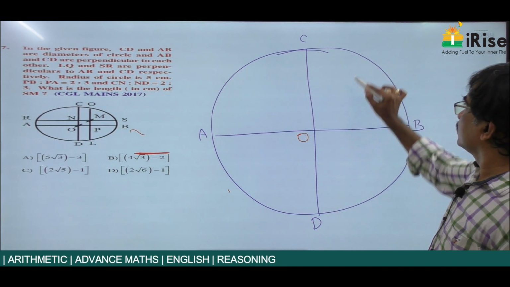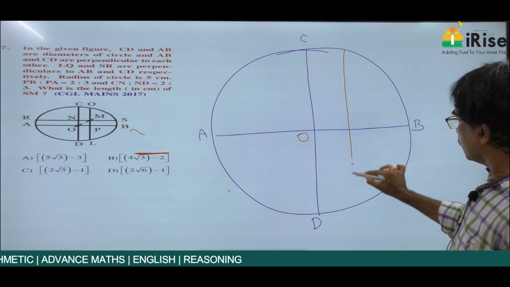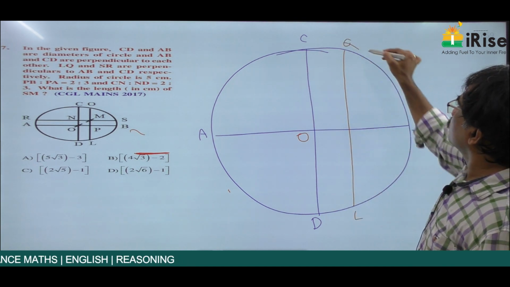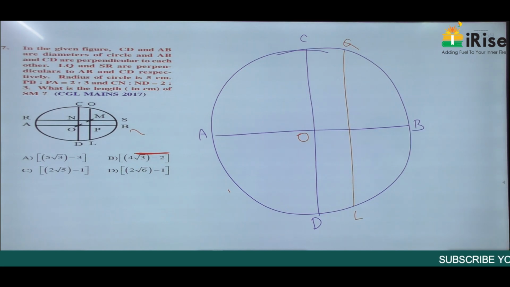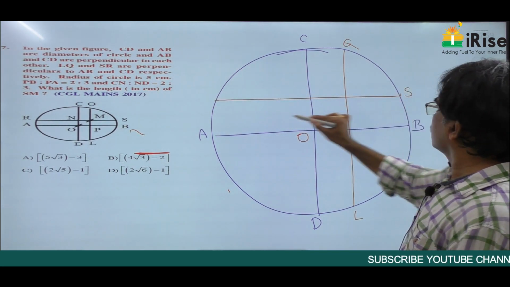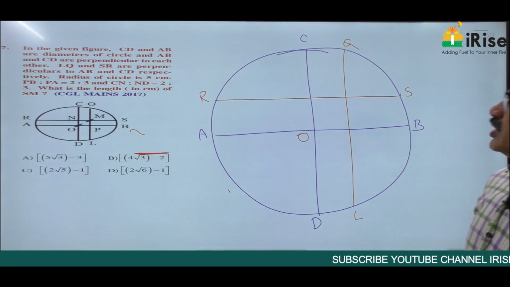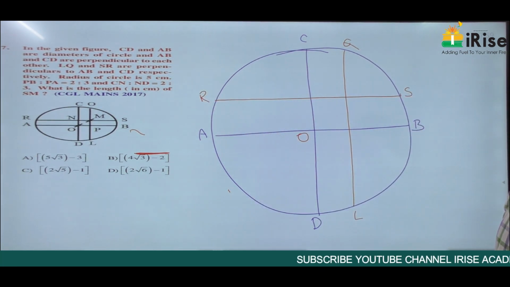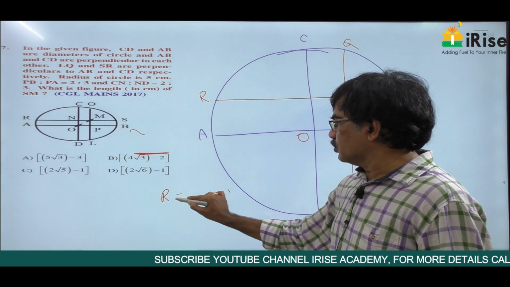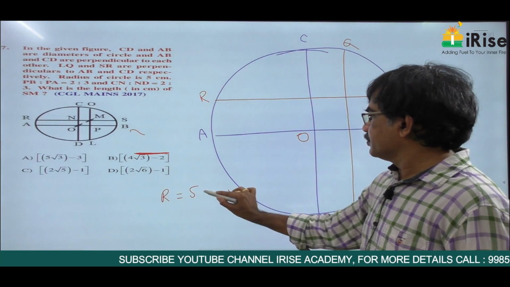LQ, this is L, this is Q, SR. LQ and SR are perpendiculars to AB and CD respectively. The radius of the circle, capital R, is equal to 5 centimeters, given.